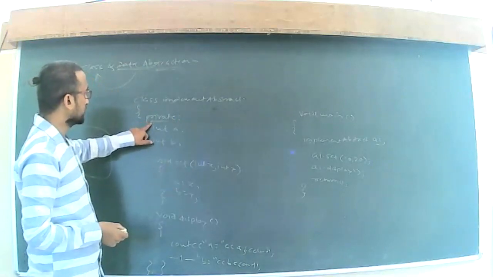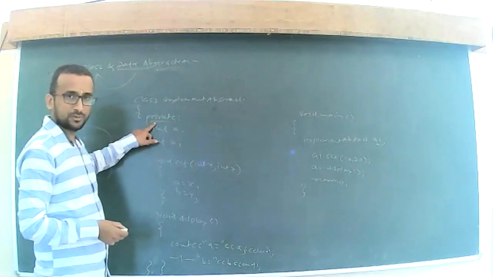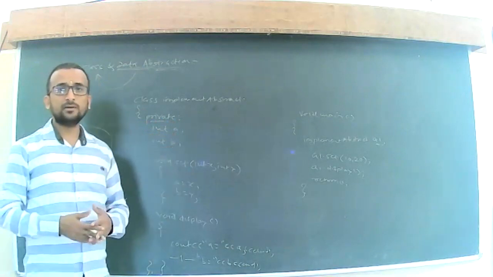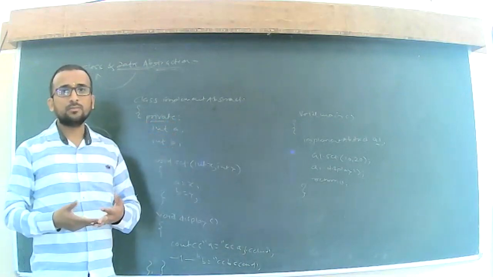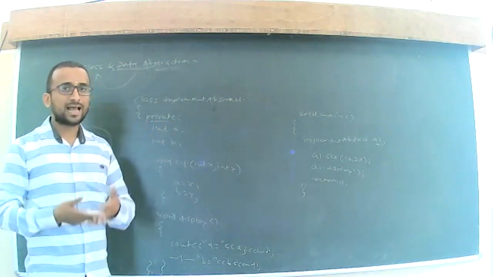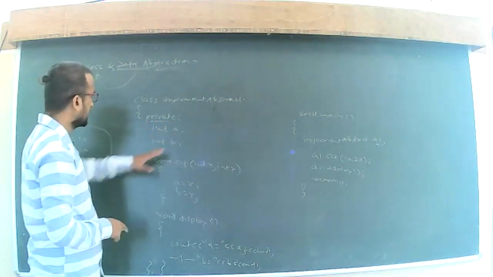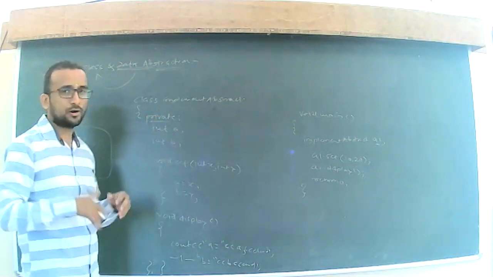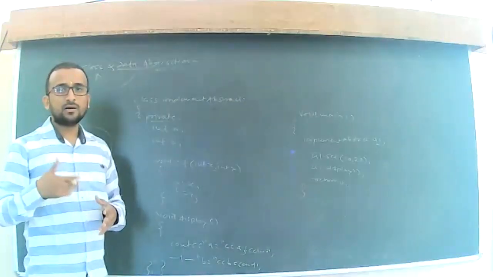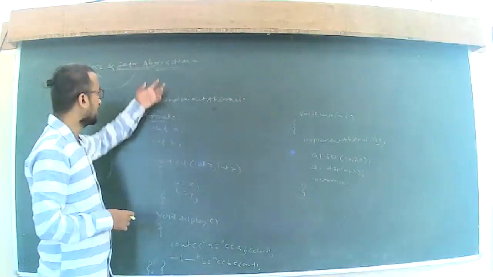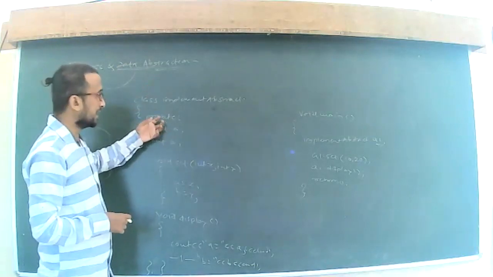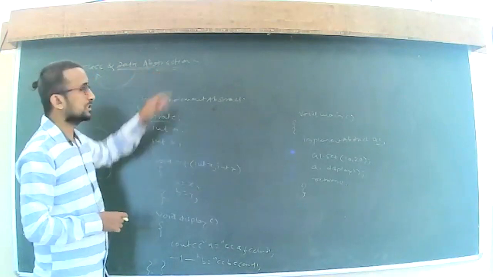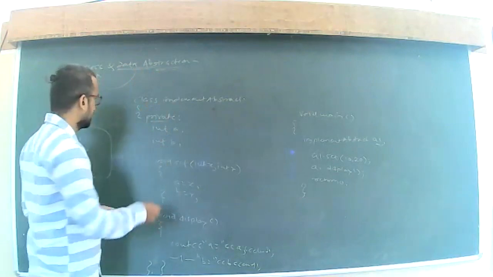If I use private, then integer a and integer b will not be accessible by other objects or other classes. So we have hidden the data in integer a and integer b. So this is nothing but data abstraction.